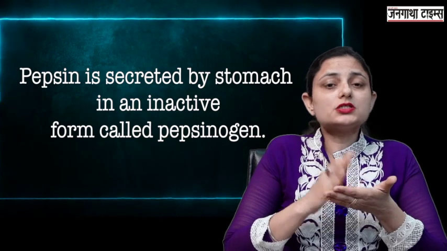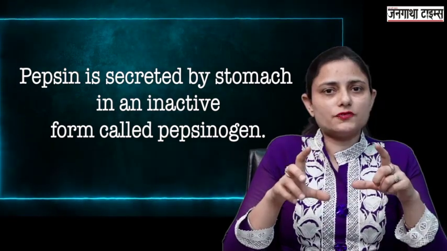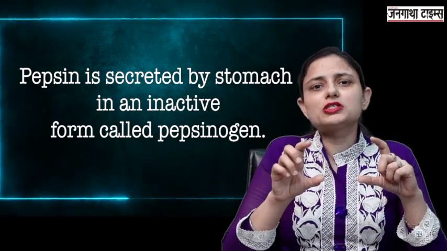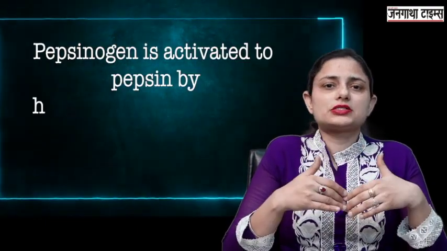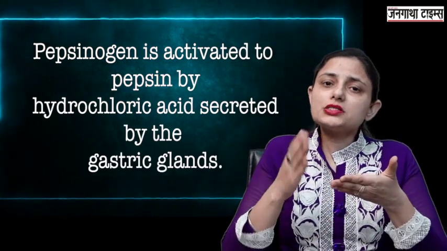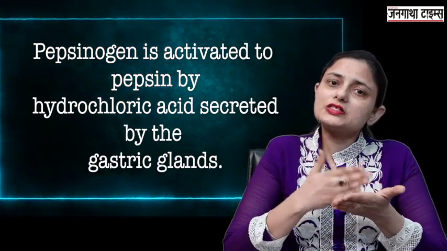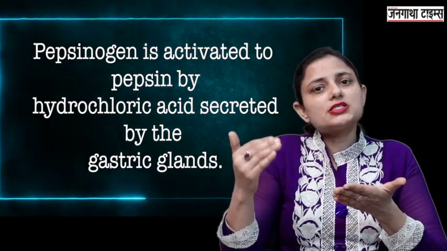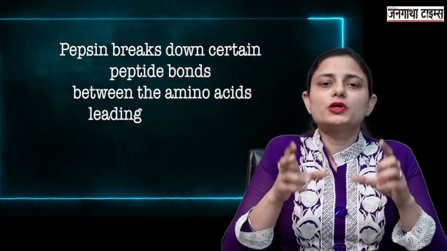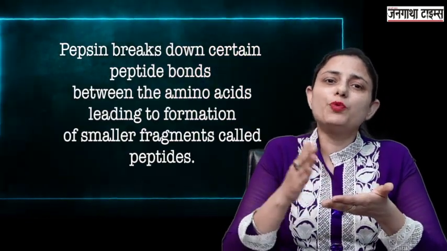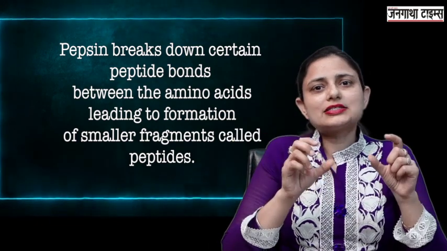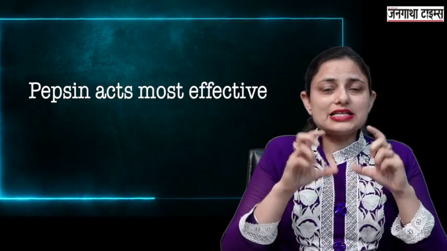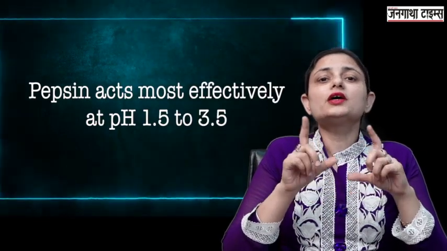But this pepsin is never secreted in the active form. It is always secreted in an inactive form, and the inactive form is called pepsinogen. The hydrochloric acid, which is secreted in the stomach, is responsible for conversion of this inactive form, that is pepsinogen, to the active form, which is pepsin. And this active form breaks down the peptide bonds of the proteins and breaks them into smaller fragments, which are called peptides. So this enzyme pepsin acts only in the acidic medium.